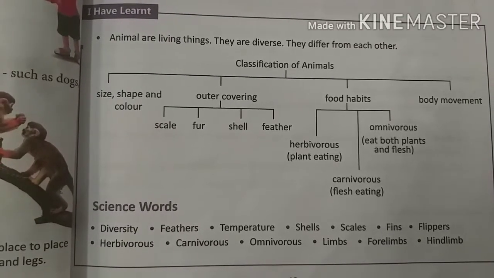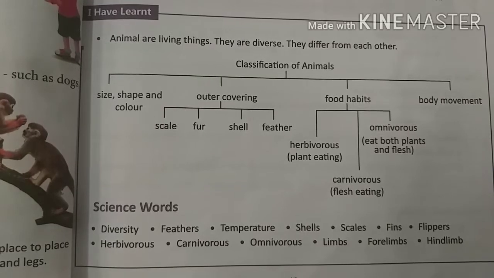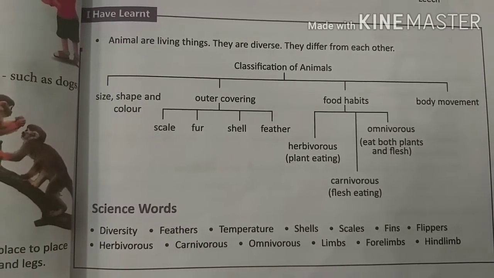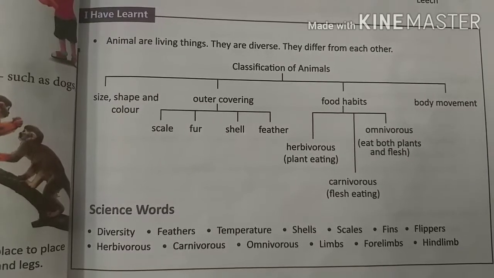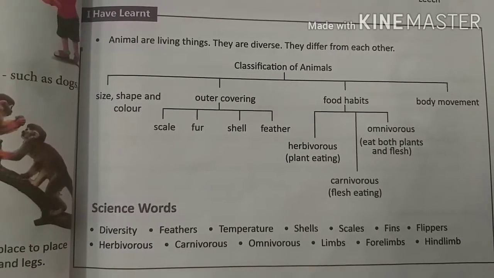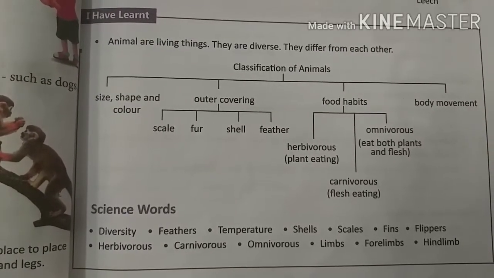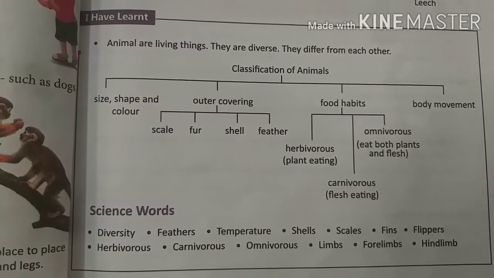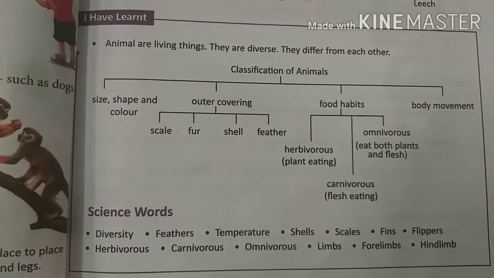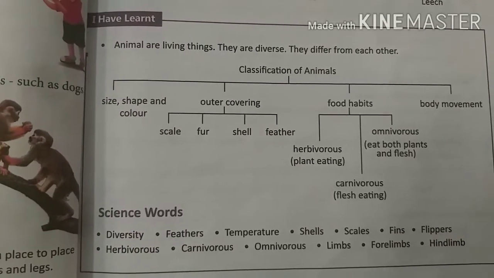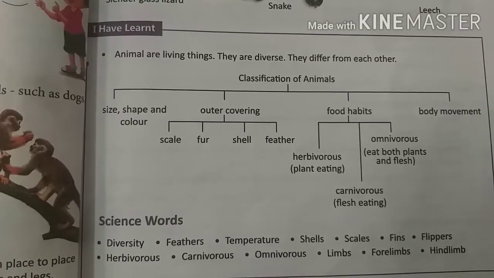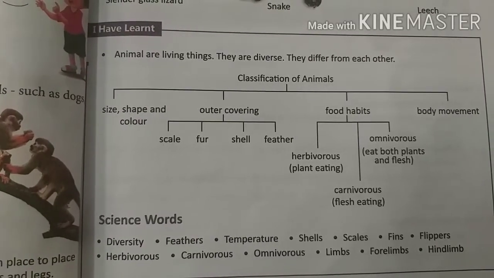Here some science words are written: diversity, feathers, temperature, shell, scale, fins, flippers, herbivores, carnivores, omnivores, limbs, forelimbs and hind limbs. They are the different science words that we are using in this lesson.